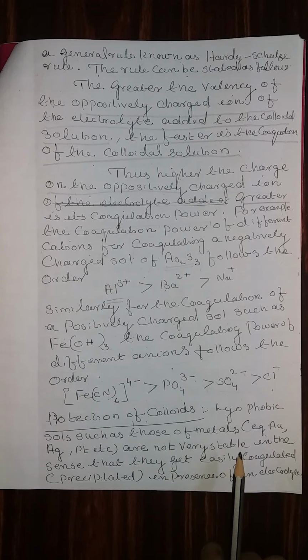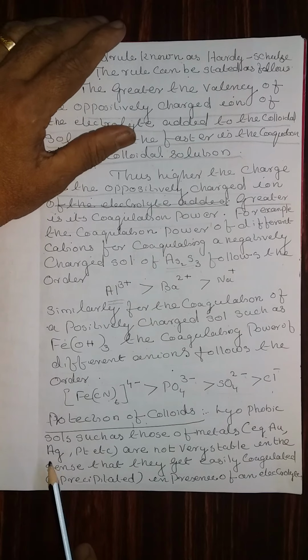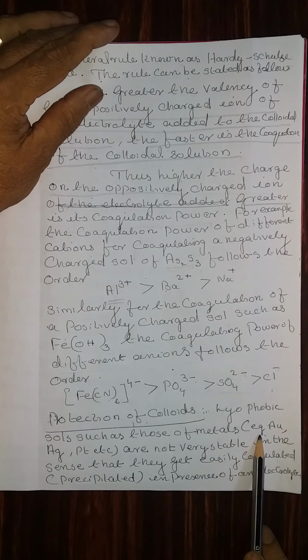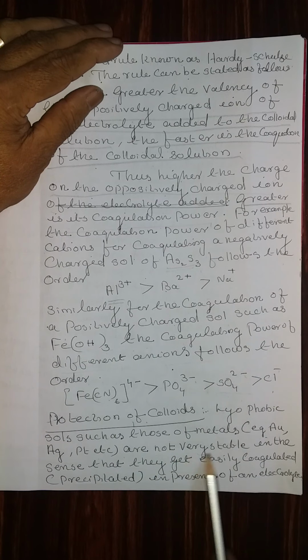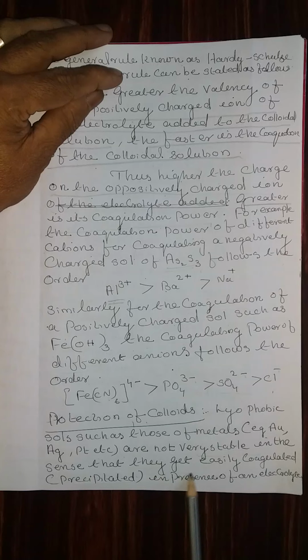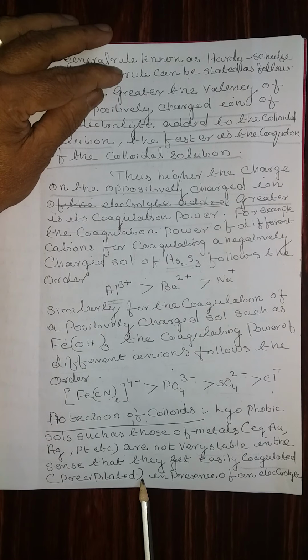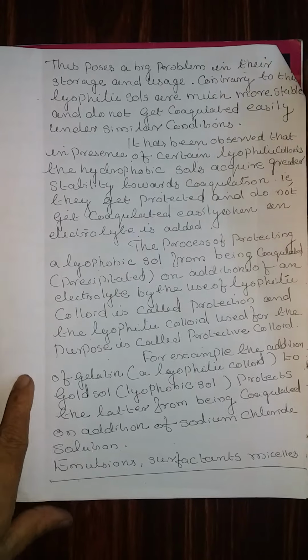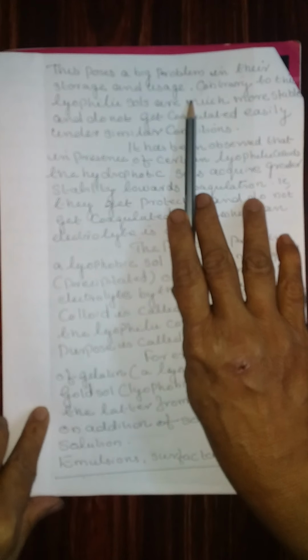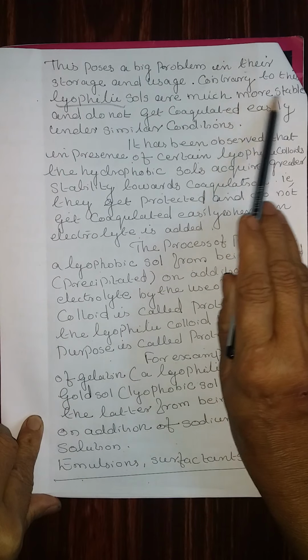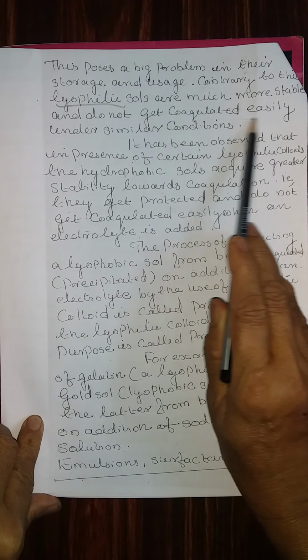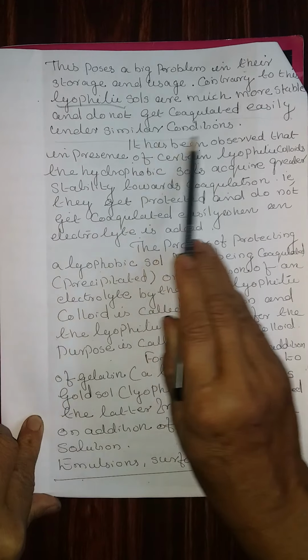Protection of colloids. Lyophobic salts, such as those of metals, for example gold, silver, platinum, etc., are not very stable in the sense that they get easily coagulated or precipitated in the presence of an electrolyte. This poses a big problem in their storage and usage. Contrary to this, lyophilic colloids are much more stable and do not get coagulated easily under similar conditions.